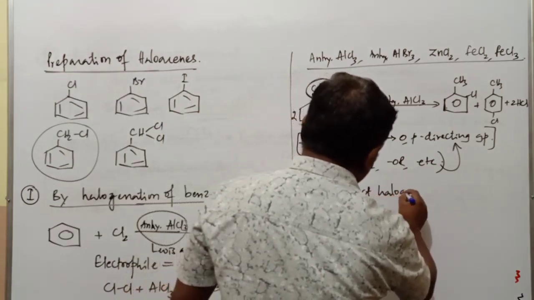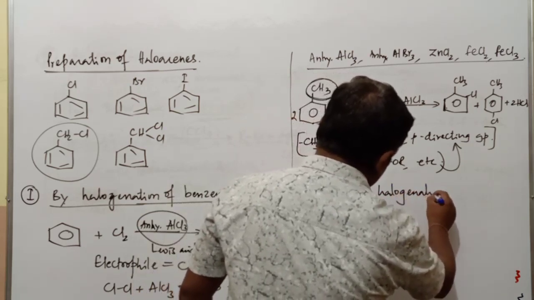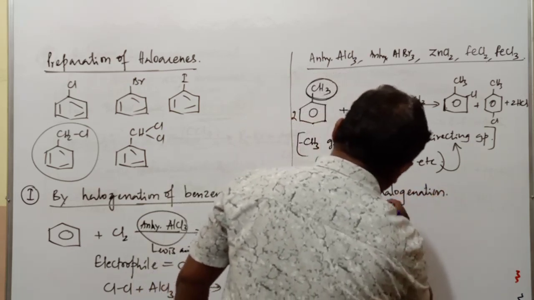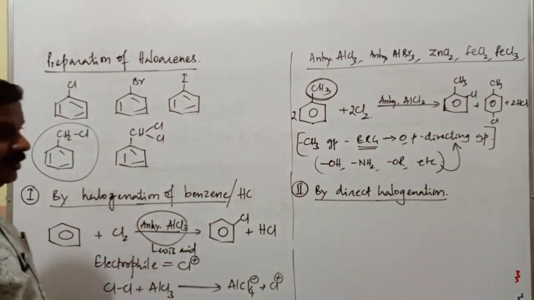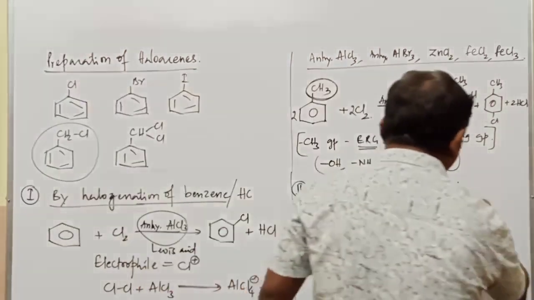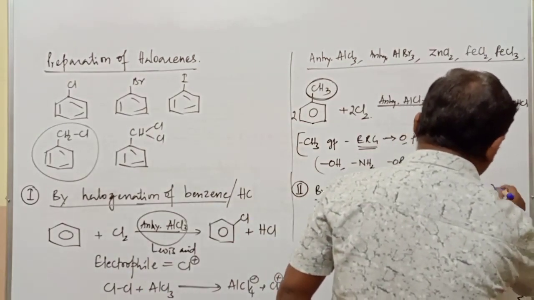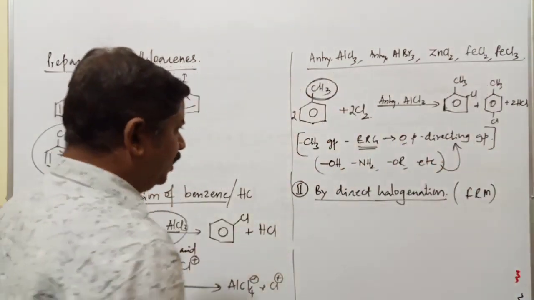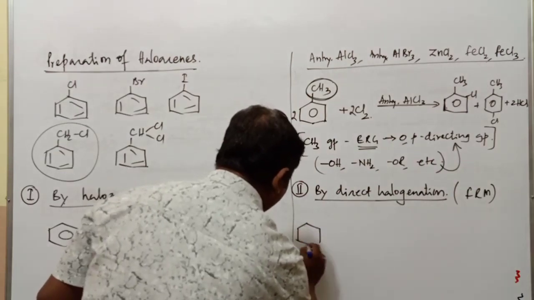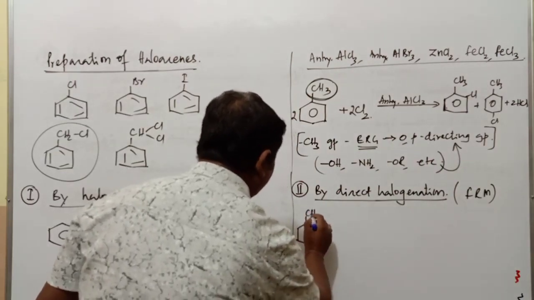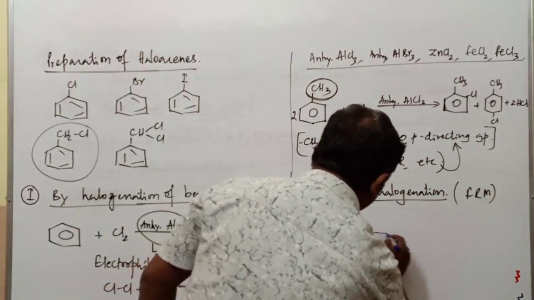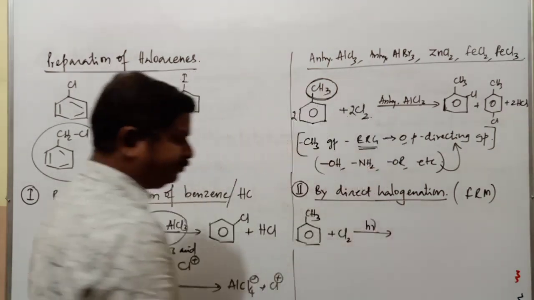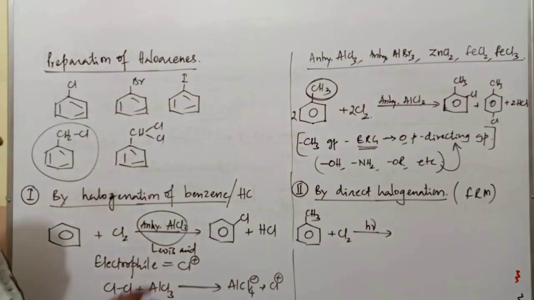The second method of preparation of haloarenes is by direct halogenation. In this method, we are not using any Lewis acid. Direct halogenation takes place by a free radical mechanism. So how does this reaction take place? Suppose we take methyl benzene and treat it with chlorine in the presence of diffuse sunlight. Do you see the difference between these two reactions?